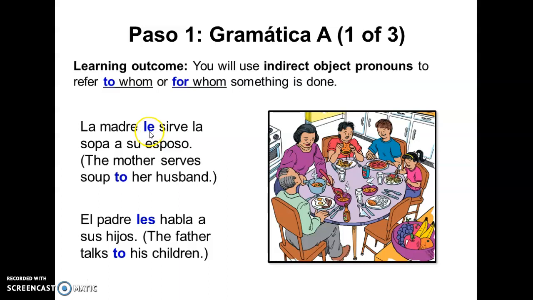So here we're using our indirect object pronoun. And in the second one, el padre les habla a sus hijos. So the father talks to his children. Also, he's talking to them. And so, les habla a sus hijos. So here we see these indirect object pronouns in these two sentences.